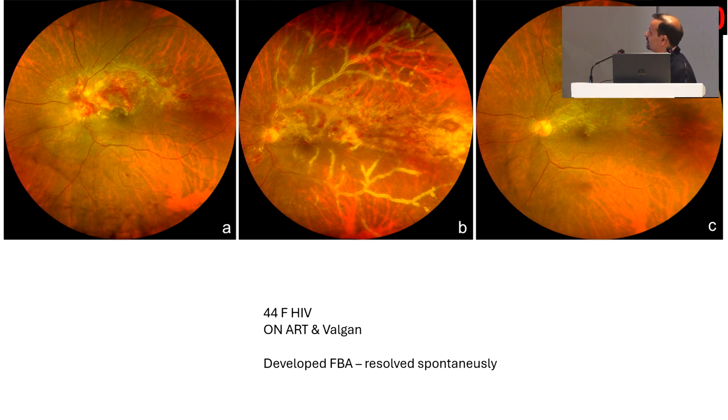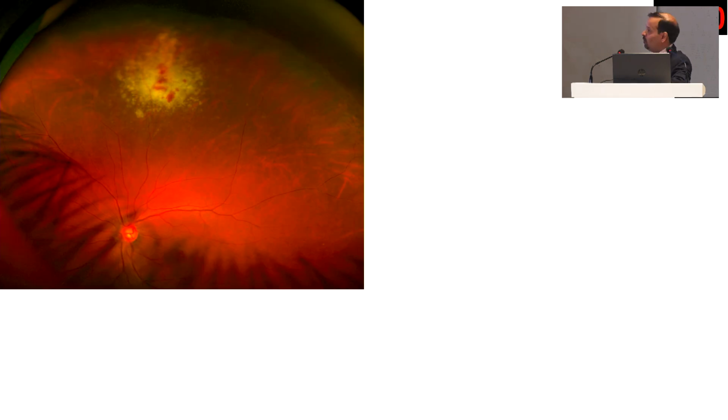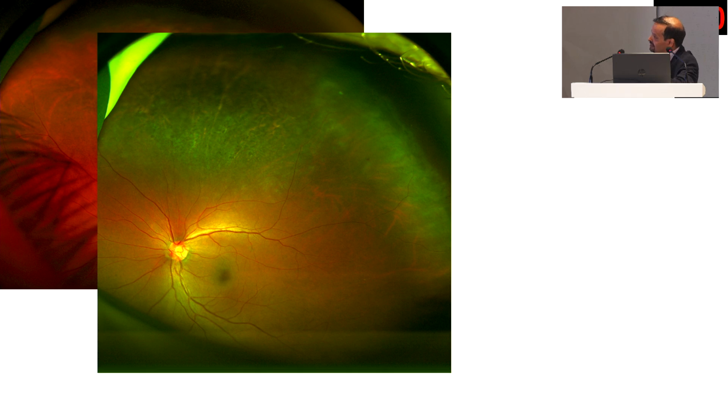Since the patient was already on treatment, we did not do anything extra, and this patient eventually resolved. A very aggressive disease can sometimes happen like this, which can destroy the whole of the posterior pole. On the other hand, in another patient, you can see mild peripheral disease which heals.